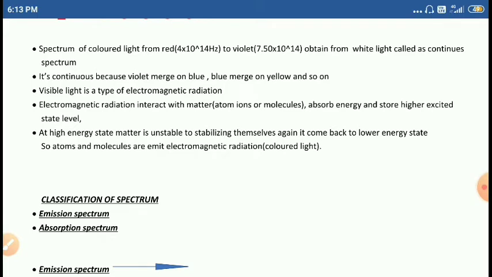These lights contain atoms, which contain microscopic particles, electrons. So the electrons absorb energy, and they absorb different energies.